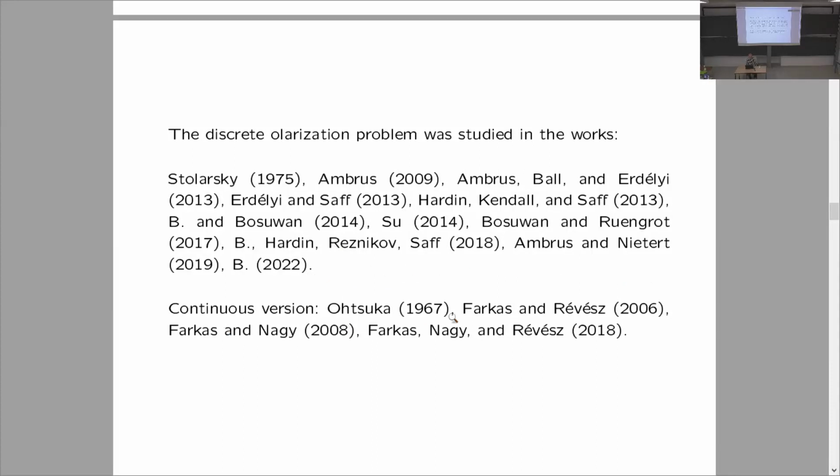And the continuous version was considered later in the papers by Farkas, Reves, and Nair. So in the continuous problem, instead of a discrete set of points, you have a Borel probability measure, for which you find the minimum of the potential, and then you maximize the minimum value.